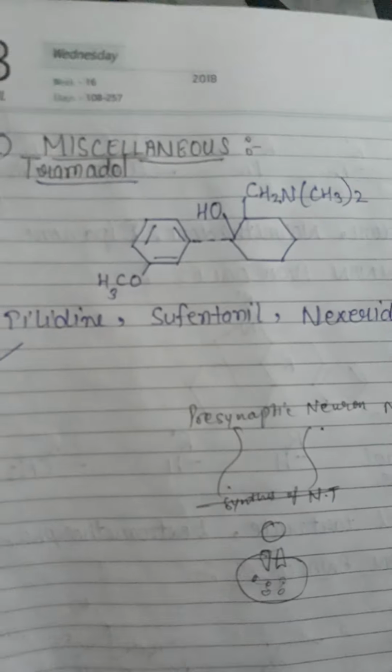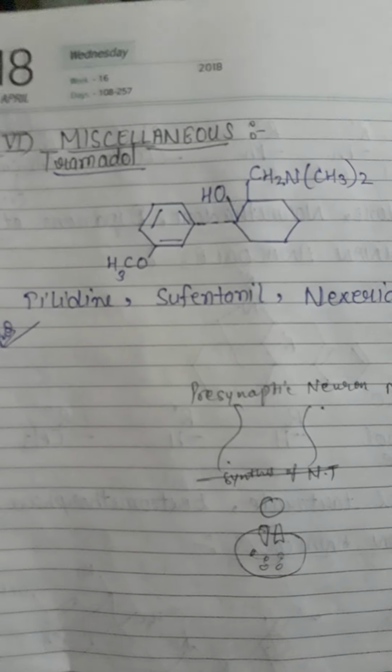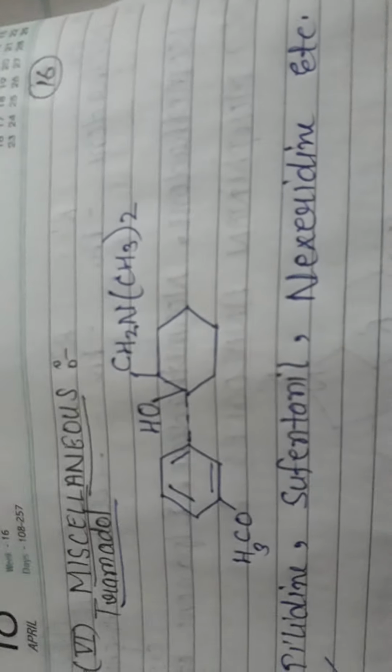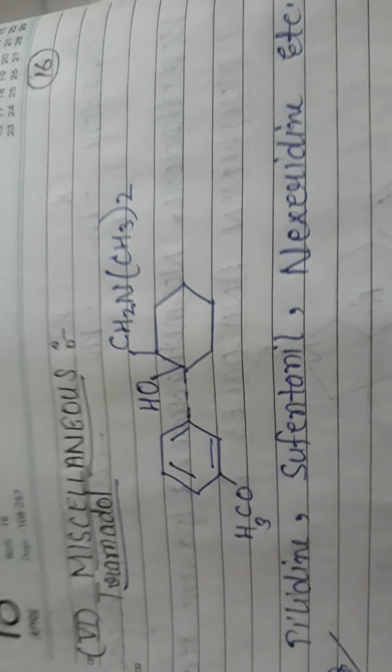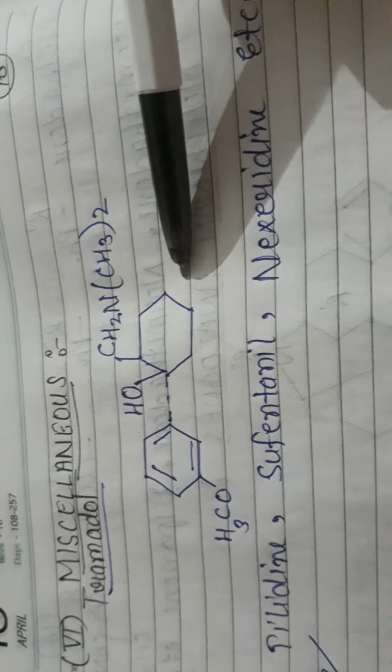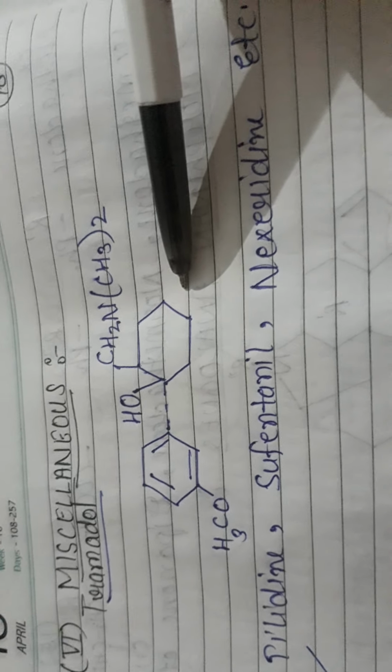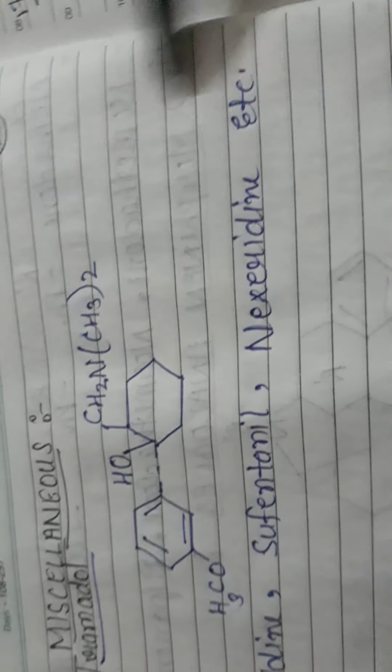Now, the last category, that is miscellaneous. For the miscellaneous category, an example of a drug is tramadol. This is the structure of tramadol drug, and these are the miscellaneous types of drugs which come under this category.